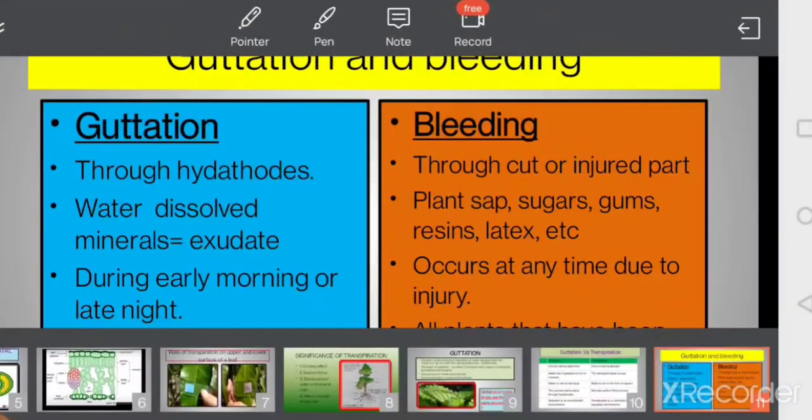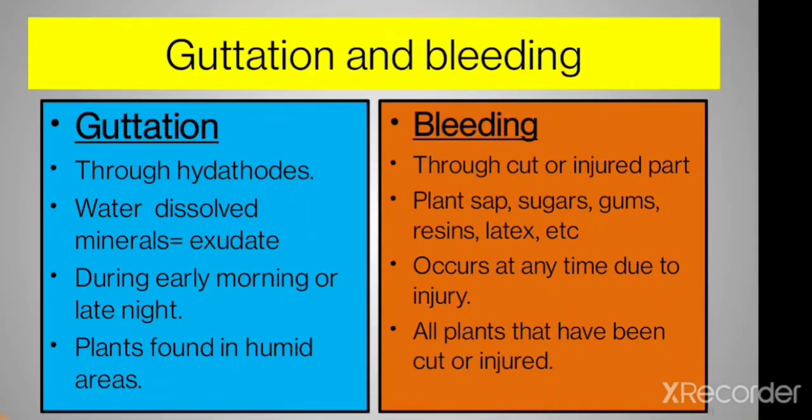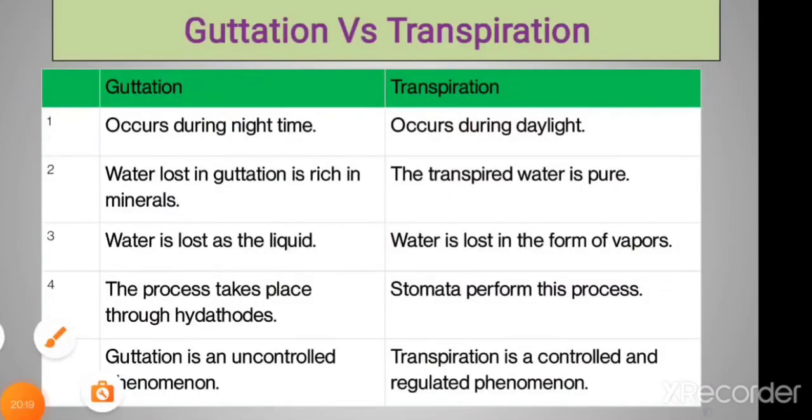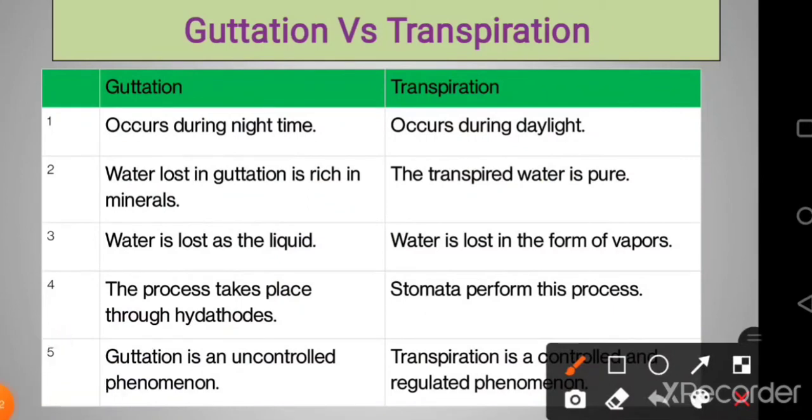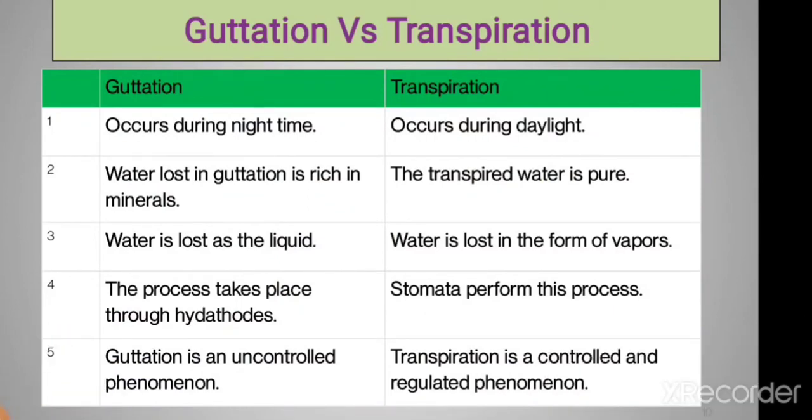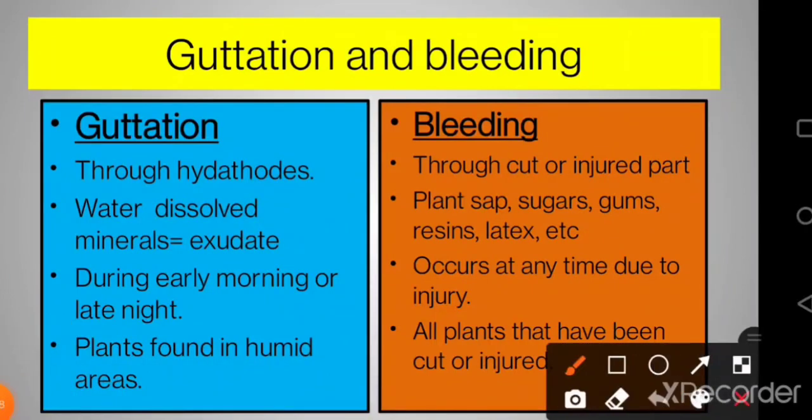Now students, coming to the last slide, that is guttation and bleeding. So there is one more phenomenon, that is bleeding. Now whenever a plant is broken, that means it undergoes a cut or an injury. In that particular case, the injured part of the plant, if we give a cut here, suppose it is a rubber tree, we need to collect all the rubber and the gum. We are going to hold a container over here and cut out this much portion of the plant. So the gums start coming out, or the rubber latex starts coming out. So this is the basic release, not from the xylem but from the phloem.